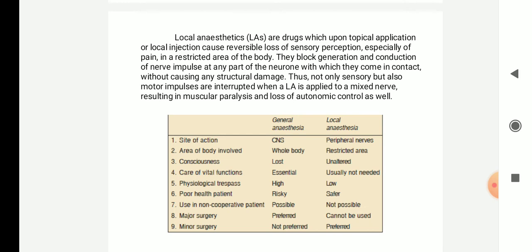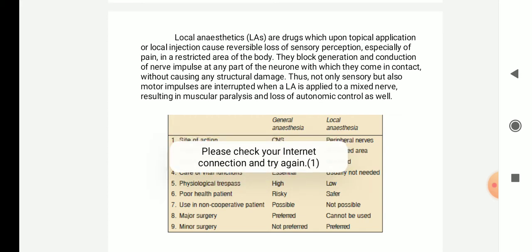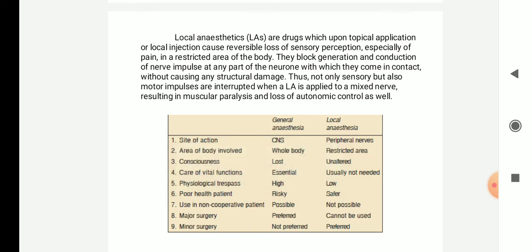Thus not only the sensory but also the motor impulses are interrupted when a local anesthetic is applied to a mixed nerve, resulting in muscular paralysis and loss of autonomic control as well. So when applied to a sensory or motor nerve or a combined nerve, both the functions are affected, which will lead to paralysis and loss of autonomic control.